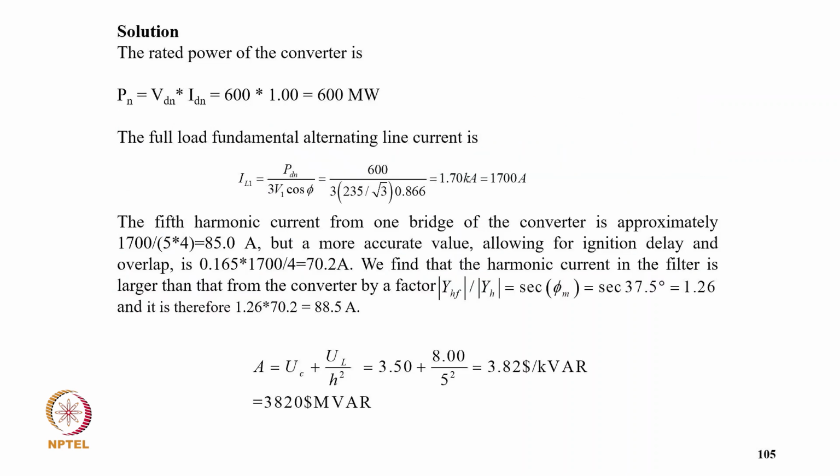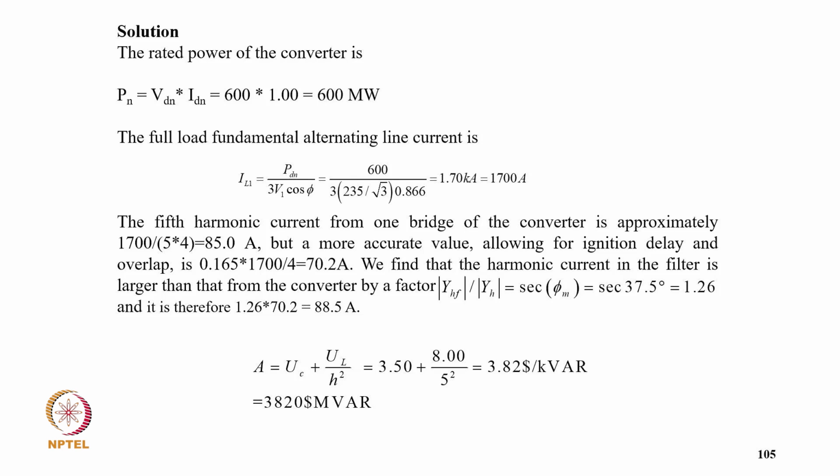So coming to the solution, the rated power of the converter is Pdn equal to Vdn into Idn, that is equal to 600 megawatt, and the full load alternating current is IL1 equal to Pdn upon 3 V1 cos phi. The value comes to 1.7 kiloampere. And the fifth harmonic current from one bridge of the converter is approximately 1.7 by 5 into 4, that is 85 ampere. But a more accurate value, allowing for the ignition delay and overlap, is 0.165 into 1.7 by 4, so that is 70.2 ampere.